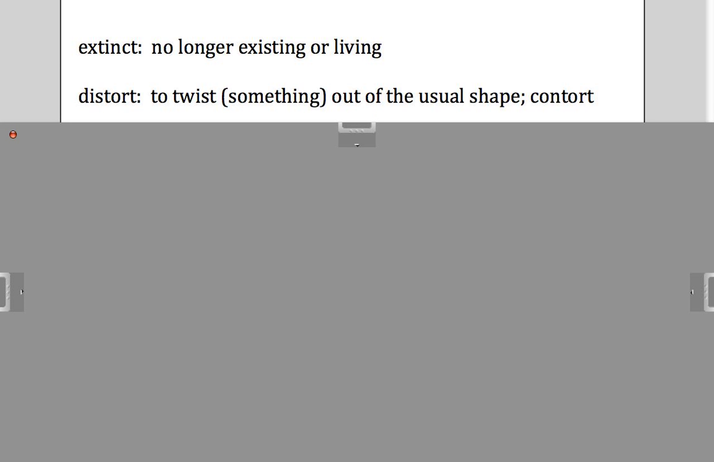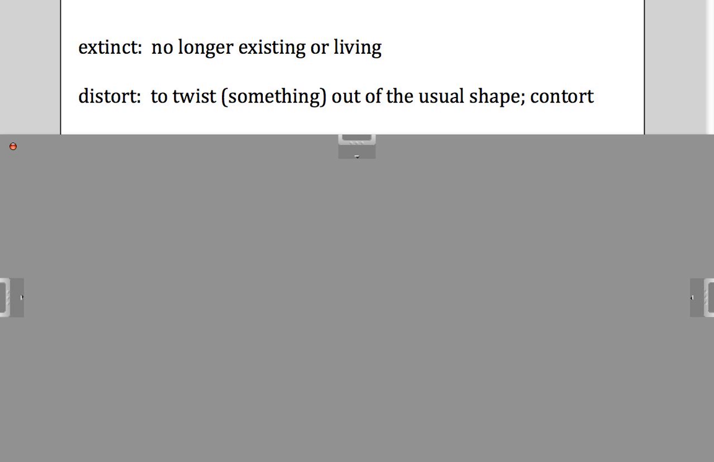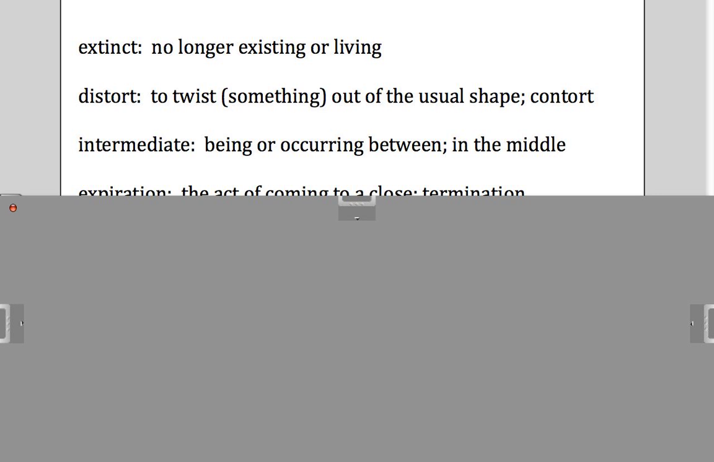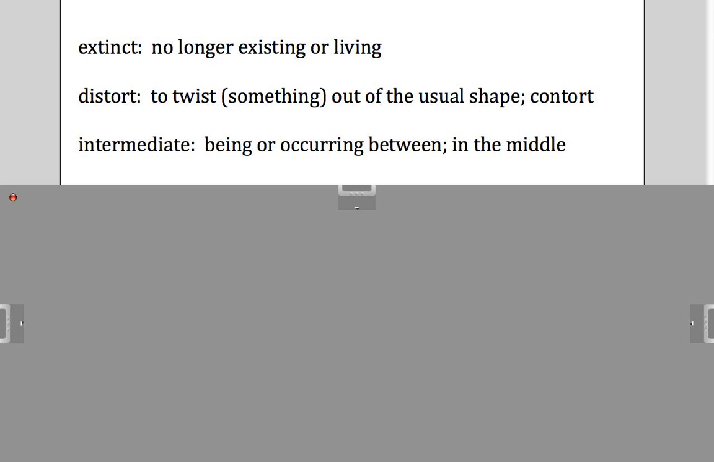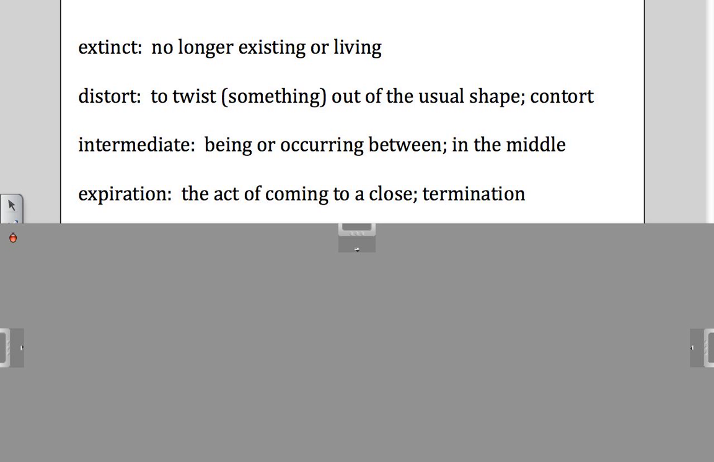The next one is distort. Distort is to twist something out of the usual shape or contort. If you want to have a distorted image, you can do something unusual, something different. Intermediate. Intermediate means being or occurring between. It means in the middle.